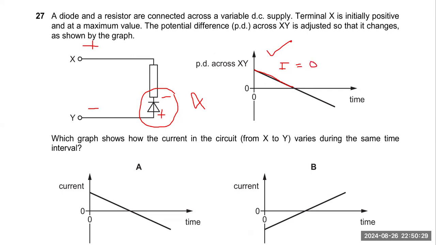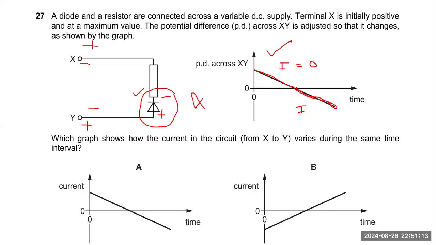Then when the line moves to this side, the value is now on the negative side. It means X has become negative and Y has become positive. So the positive side is connected with the positive side of the diode, and the negative side of X is connected with the negative side of the diode. Now it will be active and start working, and it will show some current.